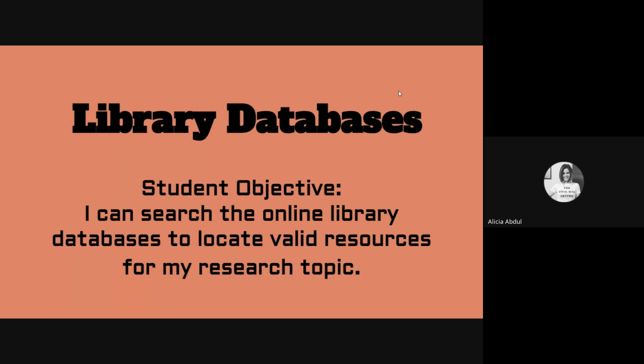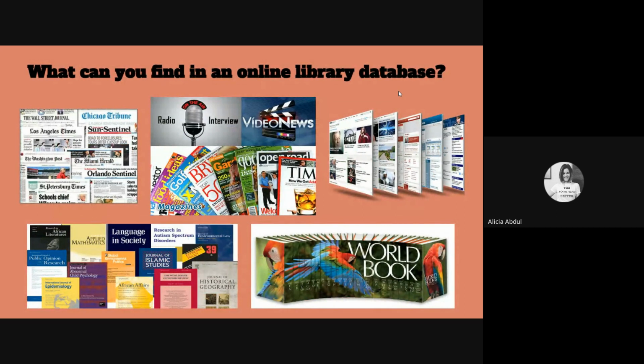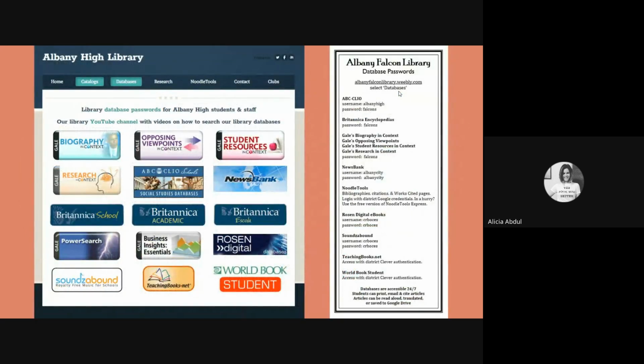So, we're going to be able to use library databases for this project, in addition to the possibility of using some books in the library. One of the things that library databases have in common with things like Netflix and Hulu is that they're online subscriptions, which means that we pay for access so you can use articles of information. Those articles come from places like newspapers, books, journals, and even some websites, podcasts, and radio interviews. That's all in one searchable place and it's password protected.